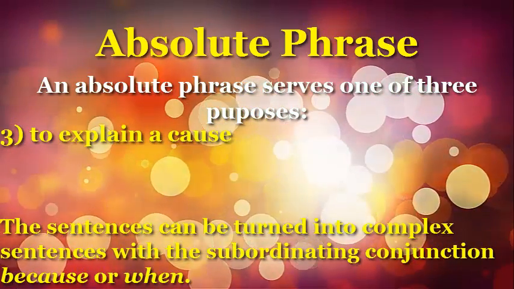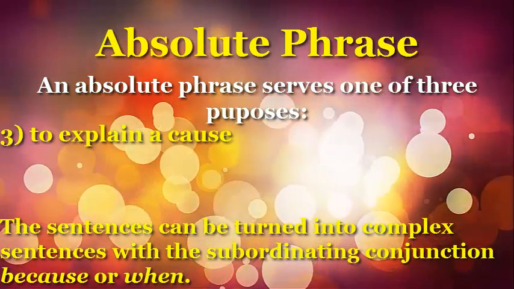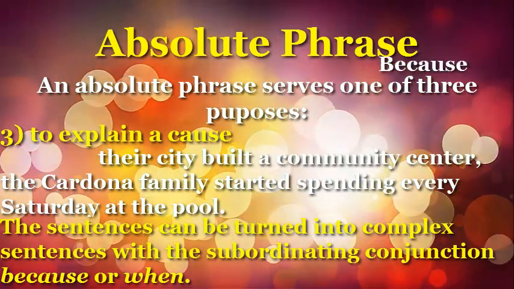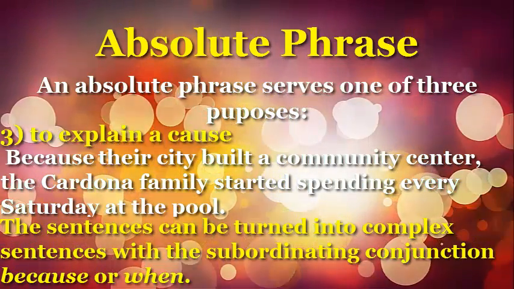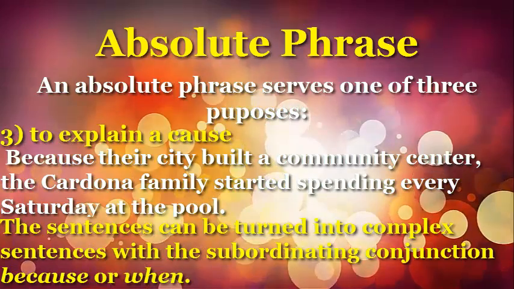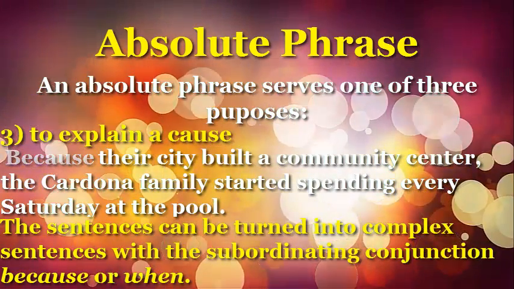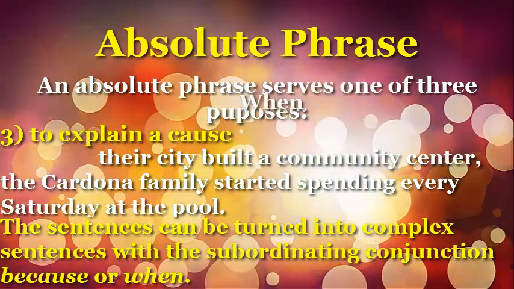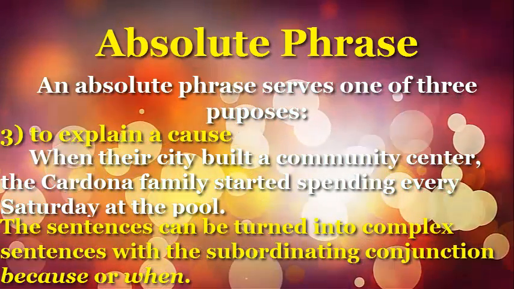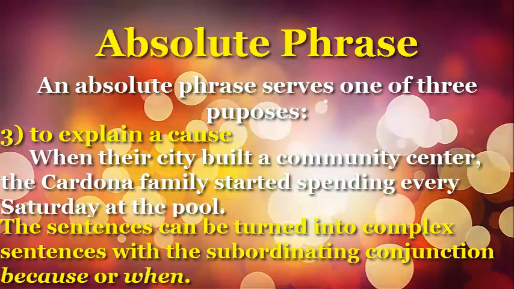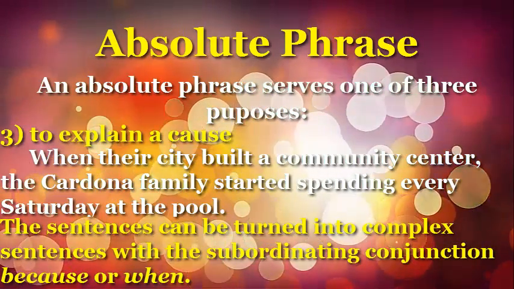The sentences can be turned into complex sentences with the subordinating conjunction because or when. Because their city built a community center, the Cardona family started spending every Saturday at the pool. When their city built a community center, the Cardona family started spending every Saturday at the pool.